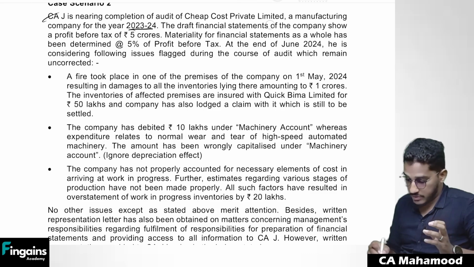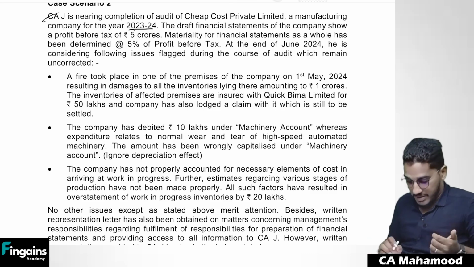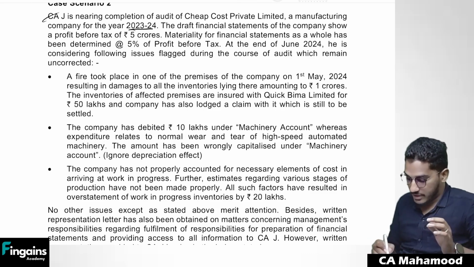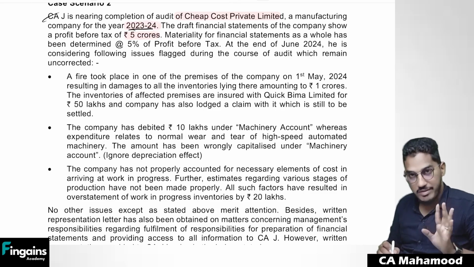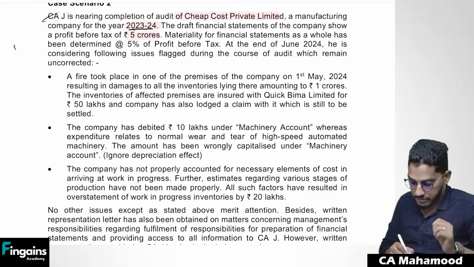In the name itself, cheap cost is there. So whatever, CAJ is nearing completing the audit of Cheap Cost Private Limited, a manufacturing company, for the financial year 2023-24. The draft financial statements of the company show a profit before tax of 5 crore rupees. Okay, they have told profit before tax, PBT is 5 crores.